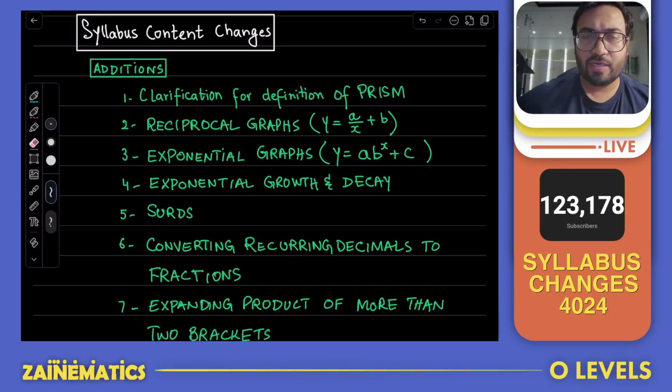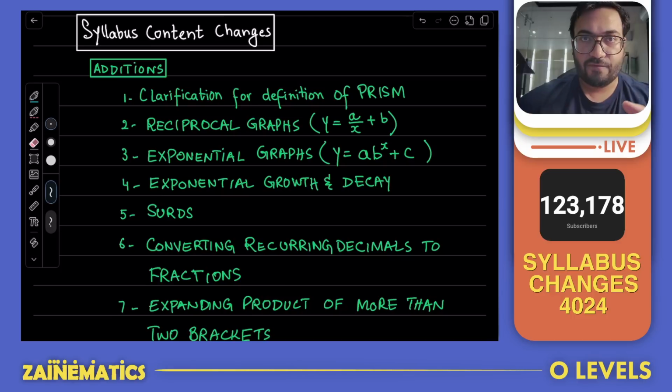Now, the syllabus didn't used to do that, and the general perception was if a kid is asked about prisms, every kid would think about shapes which have all flat surfaces. So a rectangular prism or a triangular prism. Whenever they were given a problem where a shape was a prism but had a curved surface, they did not use to pick it up.